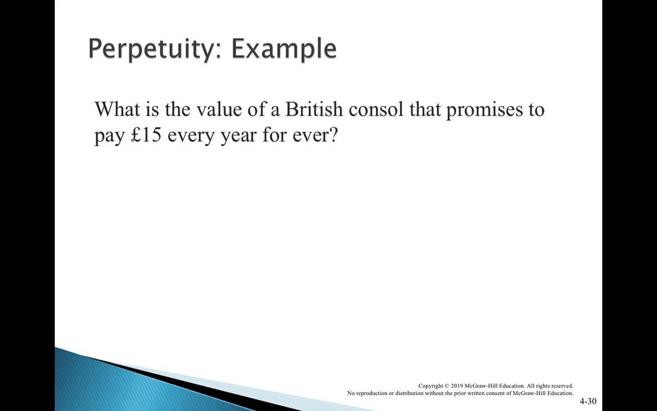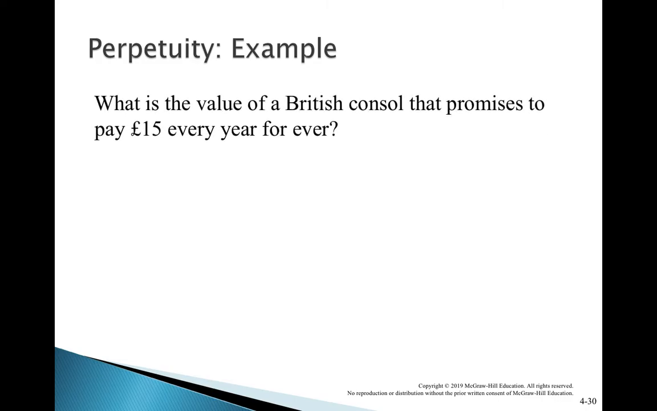Another example: what is the value of a British consol that promises to pay $15 every year forever? Perpetuity is an example like this: to a college, to a grant, to some kind of developmental organization, charitable organization, to a mosque. So wherever you are interested to do some charitable job, you can do it with a bank or an institution. They will decide. The formula is very simple: the cash flow divided by the cost of capital.